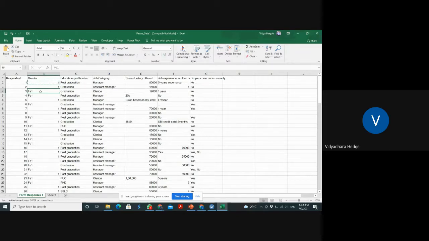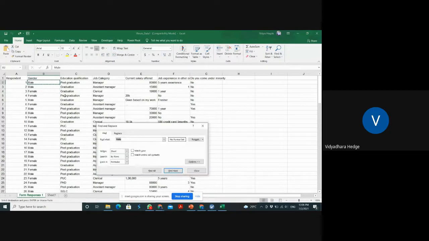To overcome this problem, I again go to Control F, select match entire cell contents, and replace all. See, now it is fine.